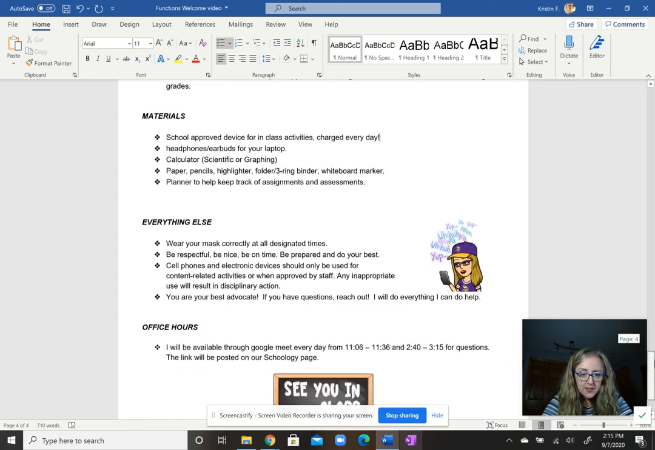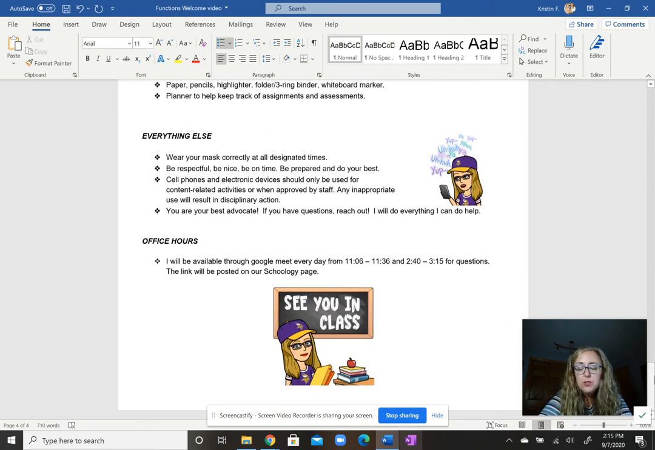Last but not least, everything else at the bottom here. Please wear your mask correctly at all designated times. During class, you'll need to wear your mask the entire class period. I know it won't necessarily be easy to get used to that habit if you're not used to wearing masks over the summer, so we'll just try our best every day. Please be respectful of yourself and others in class. Be kind and be on time. Be prepared and try your best every day.